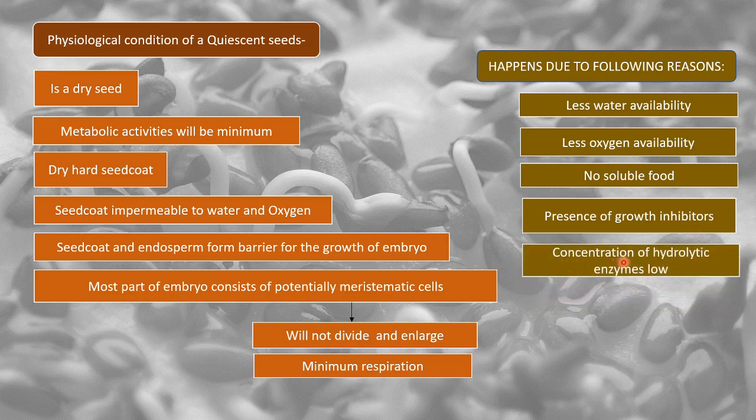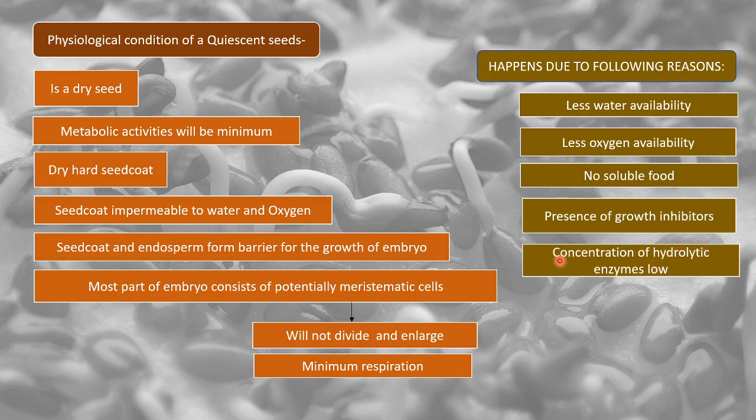And also the concentration of hydrolytic enzymes might be low. Now you might think, what is the work of hydrolytic enzymes? Hydrolytic enzymes play a very important role in all kinds of anabolic and metabolic activities, right? So we will look into what hydrolytic enzymes are.